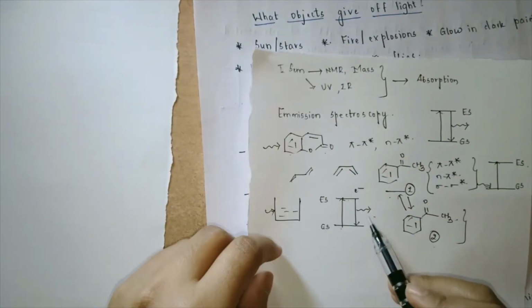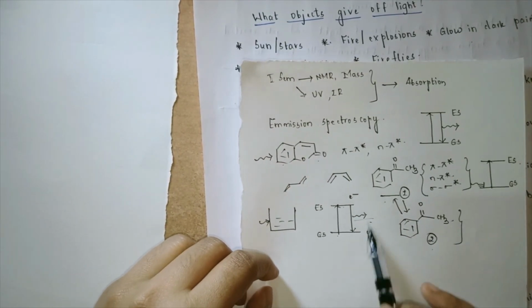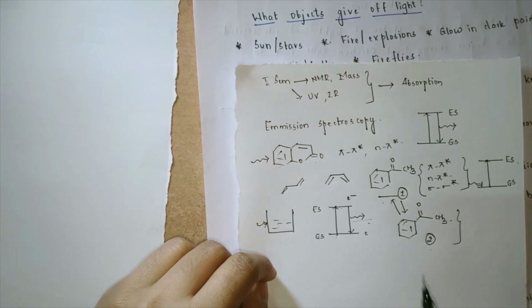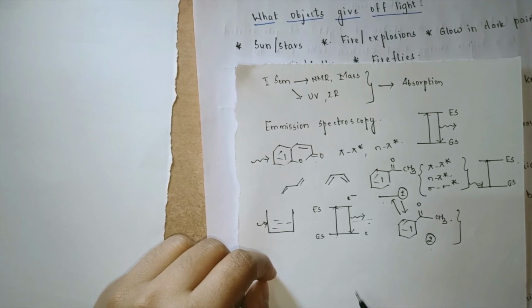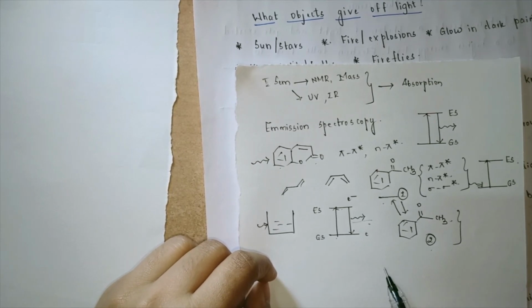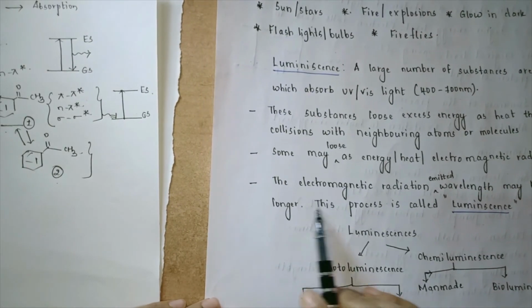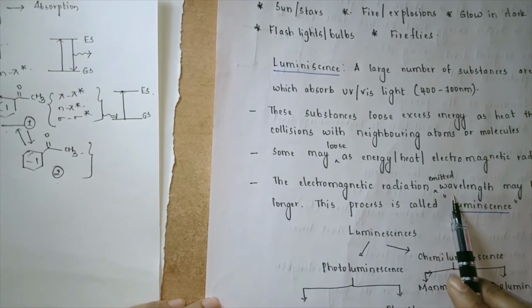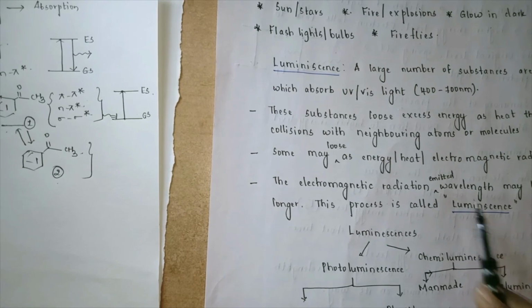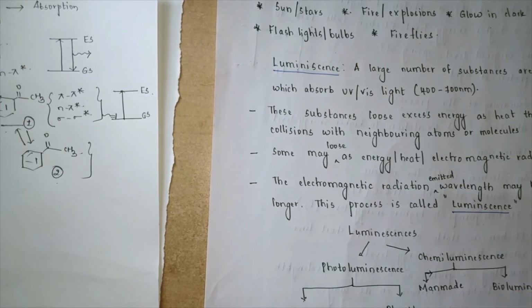Now this particular light in terms of emission can be an electromagnetic radiation. Once it is an electromagnetic radiation, definitely we can learn it in terms of spectroscopy. Now the electromagnetic radiation has got some emitted wavelength that may be longer.